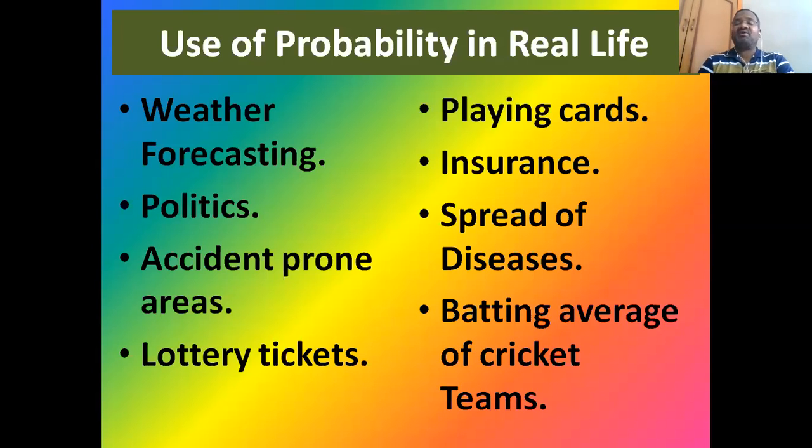And the batting average of a cricket team is very familiar. What will be the batting average when a team is playing at 30 overs? Let me say after completion of 30 overs, the team has scored 150 runs. Then what will be the next average? At the time of 40 overs, how much? At 45, how much?